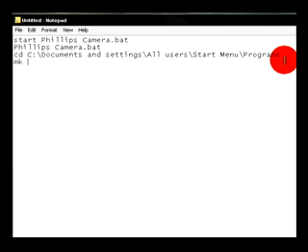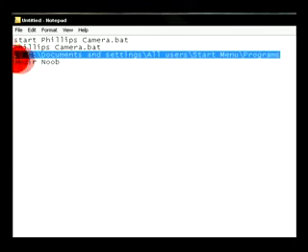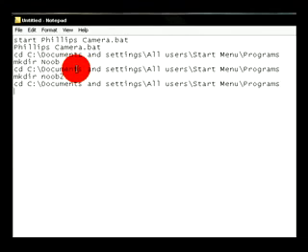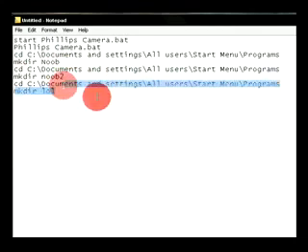So basically do mkdir, space, like noob, and then just copy this. I'll just do a few of them so you understand what I mean. Mkdir noob2, whatever.